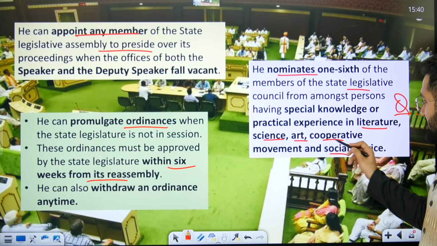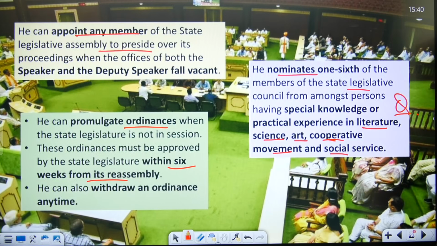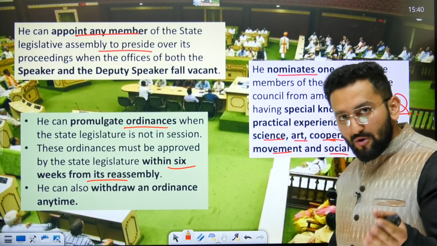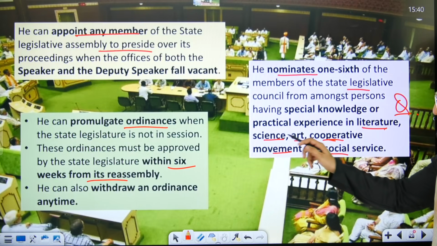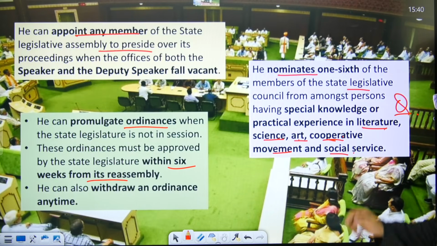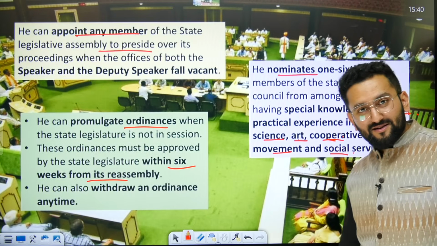Nomination, there is another condition called cooperative movement. It means 1/6 members are nominated from which category? Literature, science, art, social service, along with this cooperative movement.